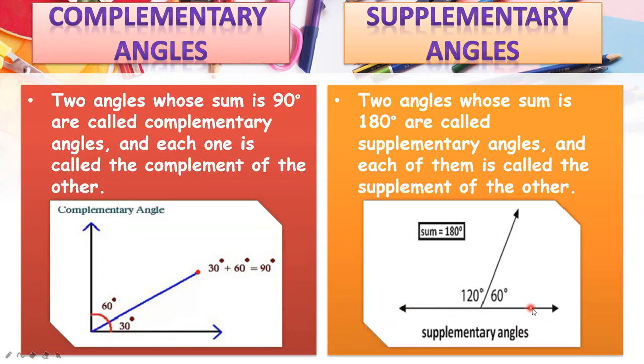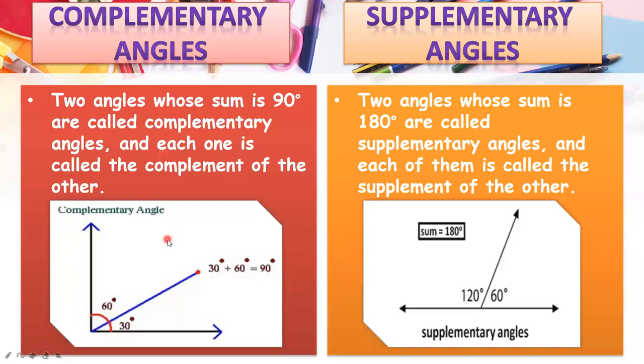Similarly, if you have any supplementary angles, their outer arms will lie on a single line. You can say they form an angle of 180 degrees, the straight angle. The outer arms of any two supplementary angles will form the straight angle. Here angle number one is 60 and angle number two is 120, and if you add 120 plus 60, your answer will be 180 degrees. So any two angles whose sum is 180 degrees are called supplementary, and any two angles whose sum is equal to 90 degrees are called complementary angles.